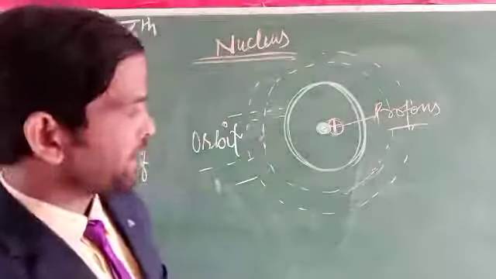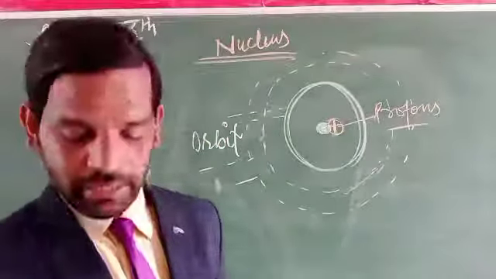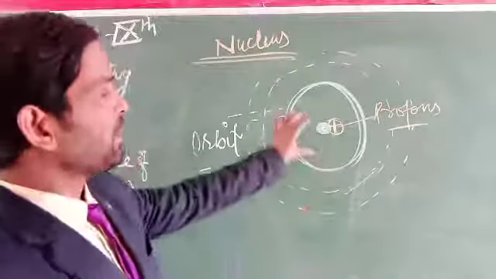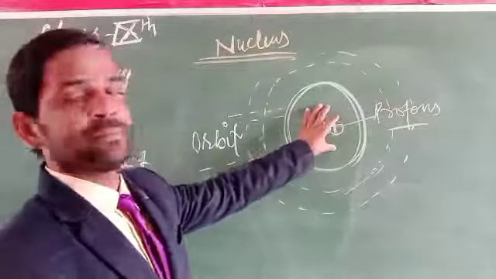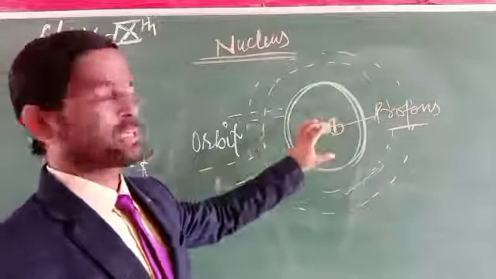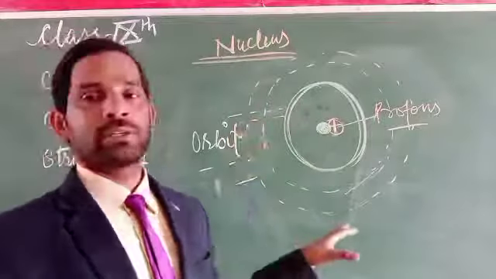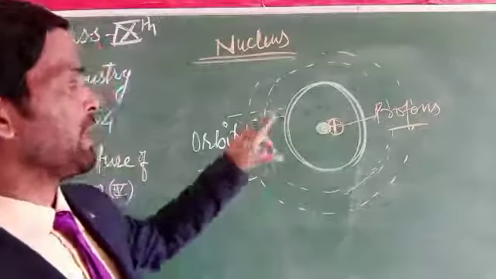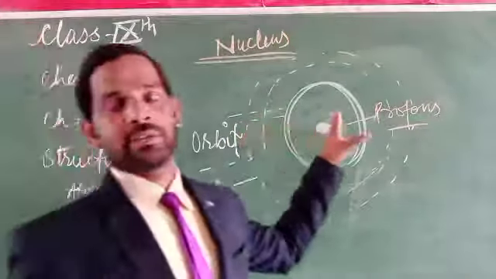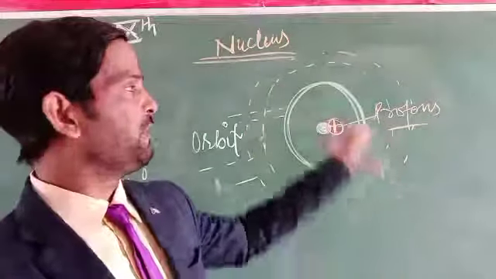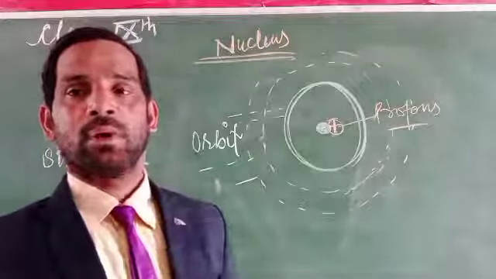Because any atom must be electrically neutral. There is a concentration of positively charged particles at the center of an atom, and on its outer orbit there are electrons. These electrons run very fast in a fixed path, which is called the orbit.